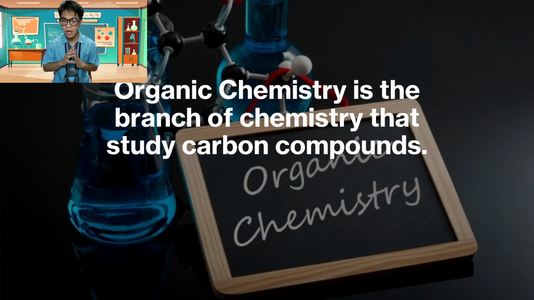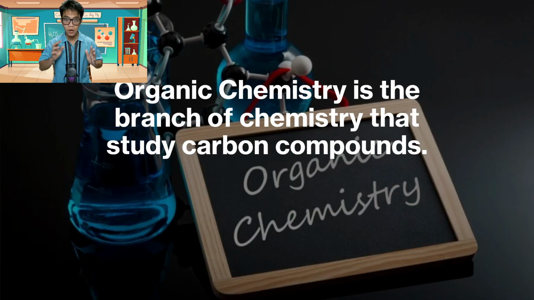As per the definition, organic chemistry is a branch of chemistry that studies all about carbon compounds. So, what makes carbon such a unique element that we have a separate field of chemistry that only talks for an entire semester about carbon compounds?